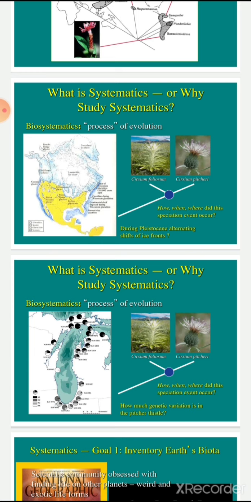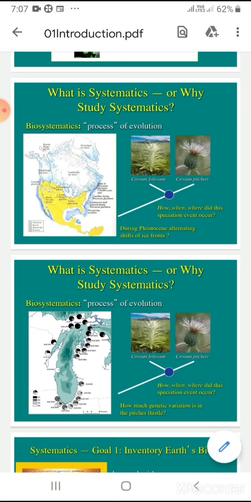Biosystematics, study of the process of evolution. Pleistocene or Ice Age. The most recent Ice Age was in the Pleistocene epoch, between 18,000 to 10,000 years ago. Glaciers, or thick ice cover on Earth's surface, advanced and retreated in cycles known as glacial and interglacial periods.